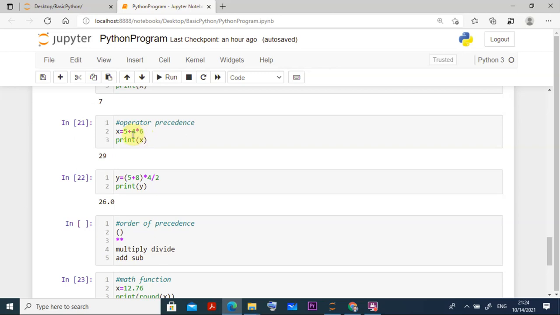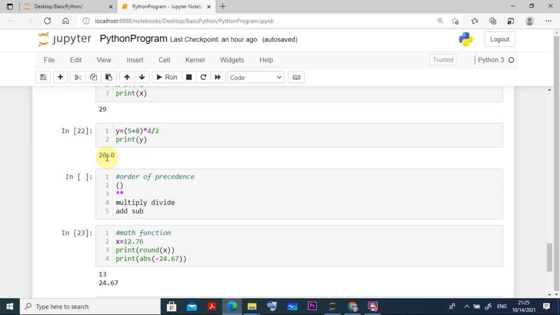So here, if you see, we have the rule. I think everyone will be acquainted with BODMAS, the bracket and all the things there. But here, out of plus and multiplication, the priority is multiplication. So it will simplify like this: 4 into 6 is 24, then 24 plus 5 is equal to 29. So the output has come as 29.